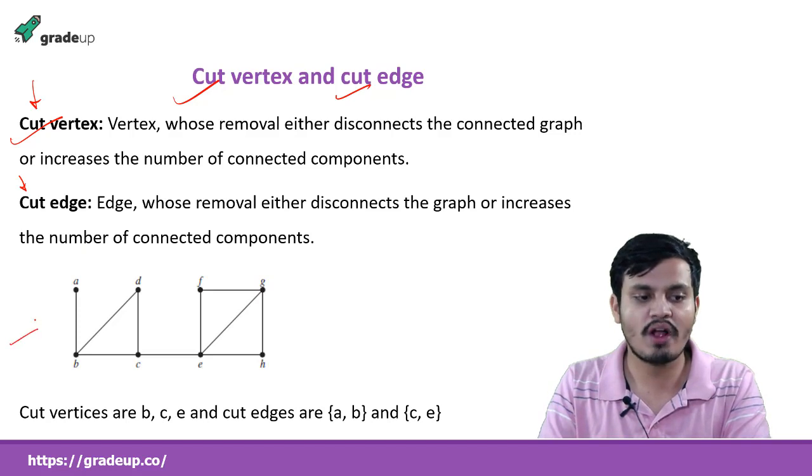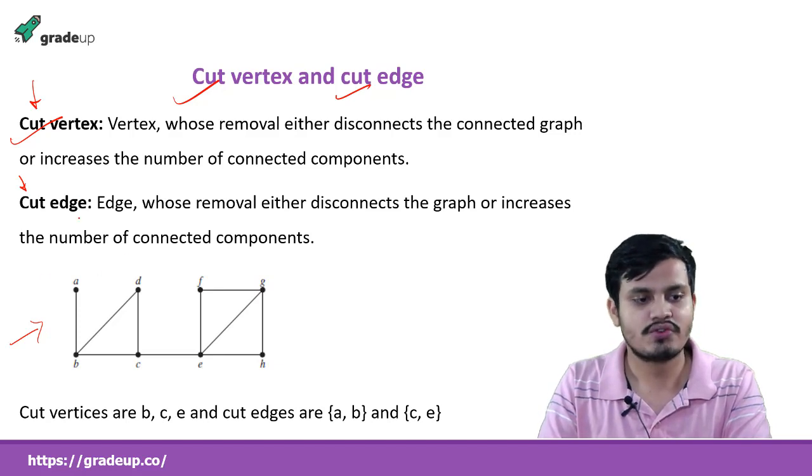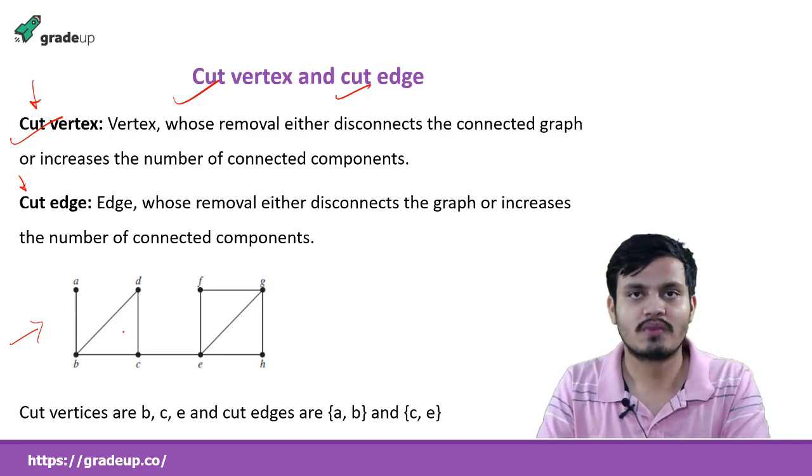Now I am giving you a graph and I am asking you to find the cut vertices and cut edges in this graph. So pause it and, without looking at the answer, try to find it. How to do it? Very simple. First we will find cut vertices.